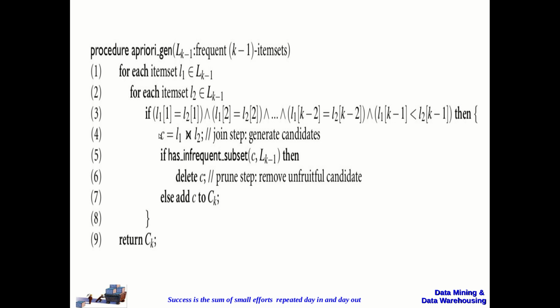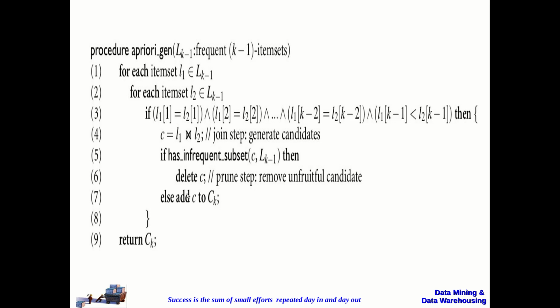Once the candidate is generated, we check whether the candidate has any infrequent subset. If so, that candidate will be deleted. Otherwise, the candidate will be added to Ck, which will be the candidate set. This process will be repeated for all the items that are available in Lk minus 1.